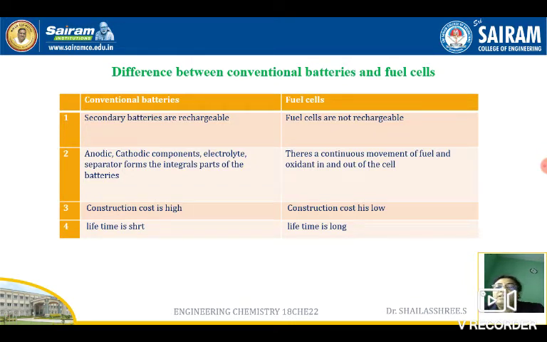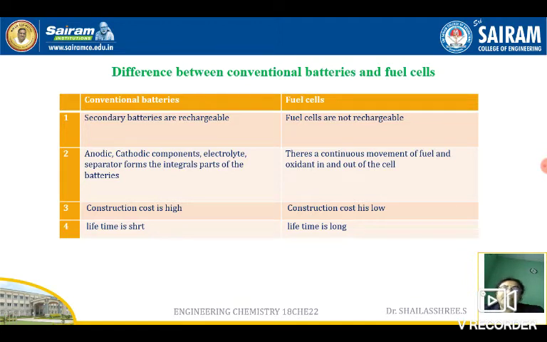See here, in the case of conventional batteries, the secondary batteries are rechargeable. You have to specify that secondary batteries are rechargeable, because the primary batteries we just have to use and discard. In the case of fuel cells, they are not rechargeable. They will generate electricity as long as we supply the fuel and oxidant continuously. In conventional batteries, the anodic component, cathodic component, electrolyte, separator, all those things are stored in the battery, so they form the integral parts of the battery.